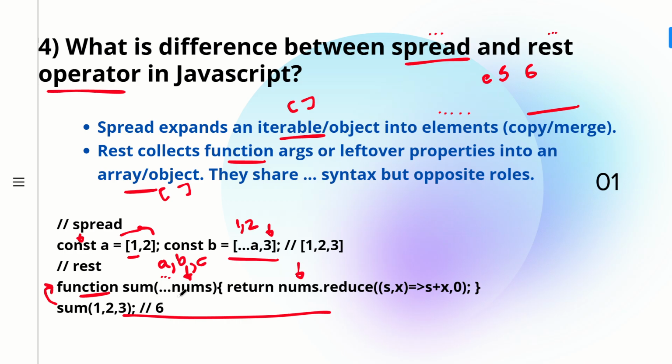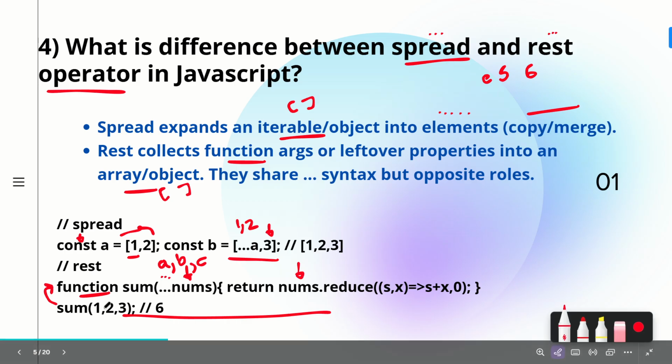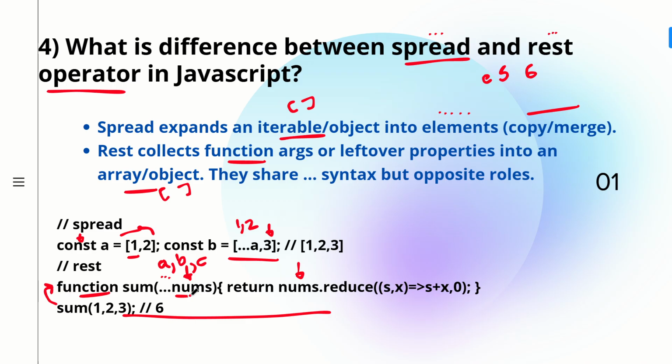For that reason, we have something called the rest operator. The rest operator accepts everything, whatever number of arguments are coming, and puts it into an array, making it an iterable.